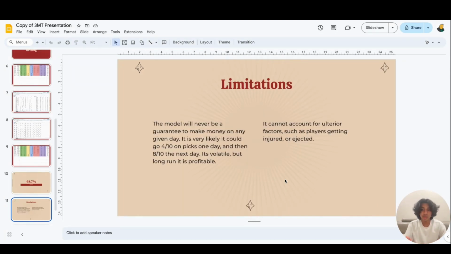But there are limitations to a model such as this. First, the model cannot factor context. The model does not know if players are hurt, if players are getting ejected, or if players just are not playing that game. And also due to the variability of NBA games in general, where any team can win on any single day, the model can never actually guarantee money on a single day. It's very volatile. It can be very good or very bad on back-to-back days. But in the long run, it is expected to make you money.